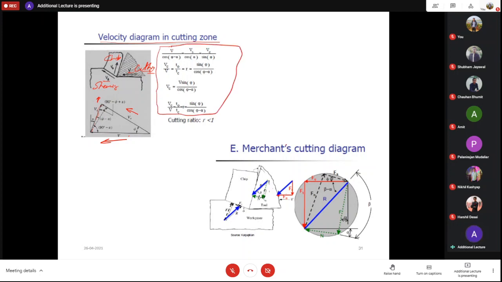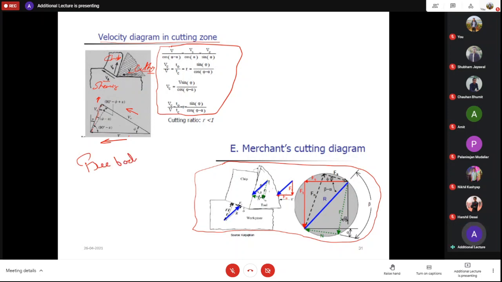Okay. And this is the Ernest Merchant's cutting diagram, which you have already done in your BTech. And here also Shubham already, he has done under me. He has studied this course, manufacturing processes. So he knows how we have derived all these equations right from the beginning, right? From the free body diagram of the chip.